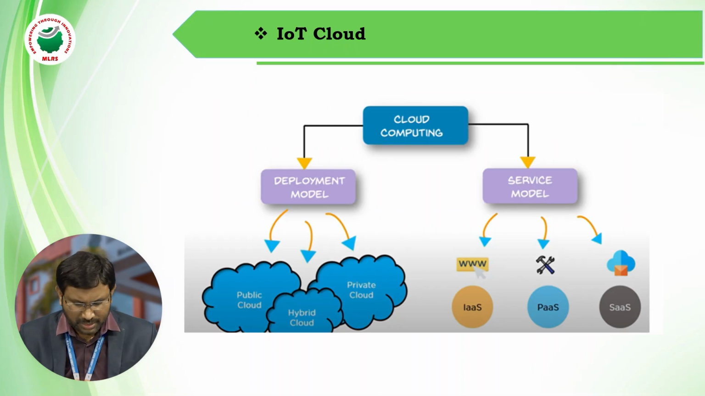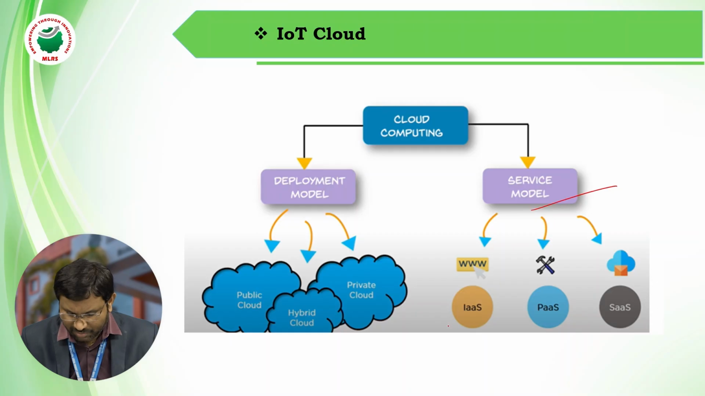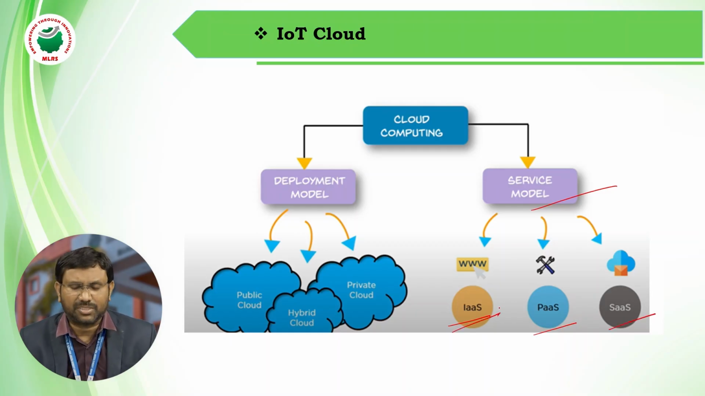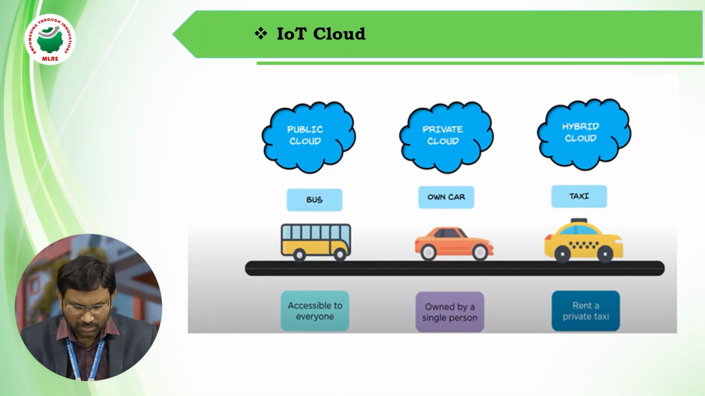Coming to cloud computing, there are deployment models and service models. Deployment models include public cloud, hybrid cloud, and private cloud. The service models include infrastructure as a service, platform as a service, and software as a service. These are the three service models the cloud can provide.